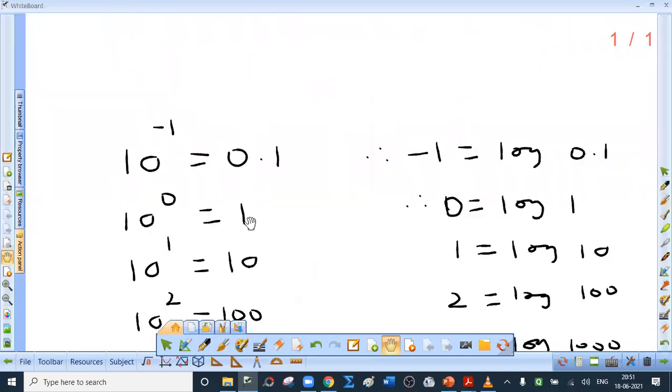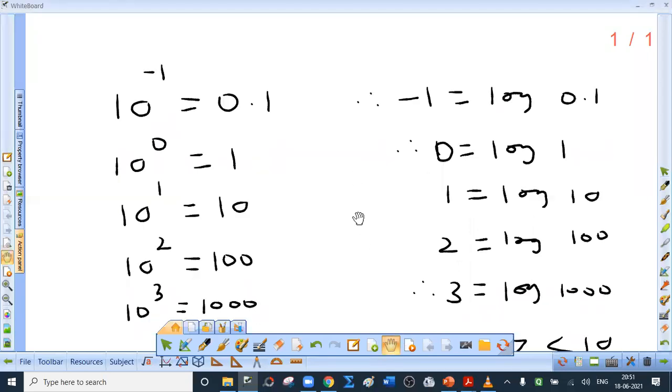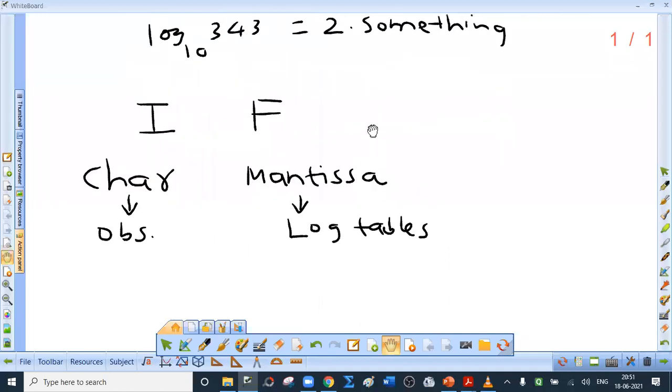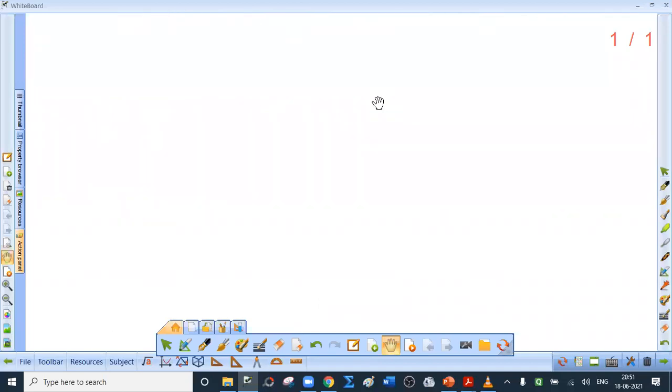See, if the number is less than 1, log value is negative. Many students think less than 1 means negative. No, less than 0 means negative. And logarithm of negative number is not defined. And that is why, let me complete. Some students are asking irrelevant questions again. Have patience. Therefore, we are going to consider two cases.